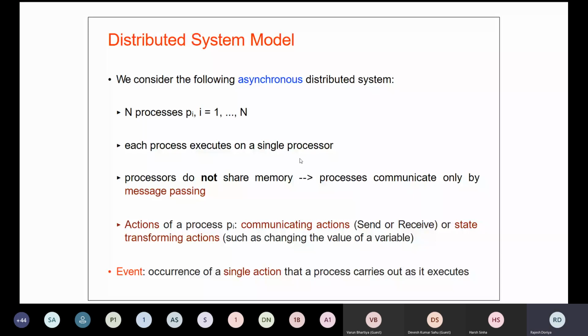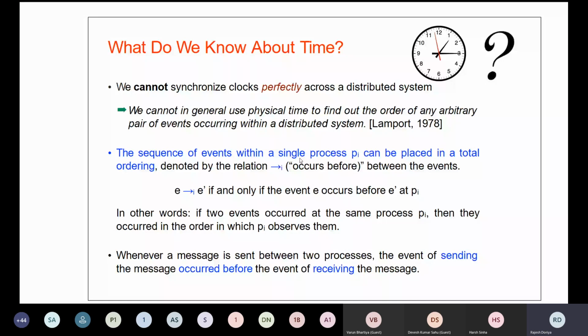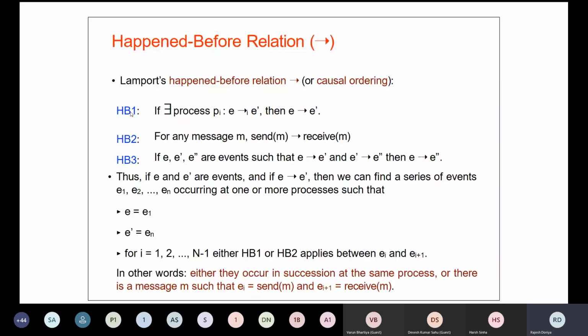Then thereafter we studied three rules. We call it the happen before relationship. We also call it causal ordering or partial ordering, as the Varun,